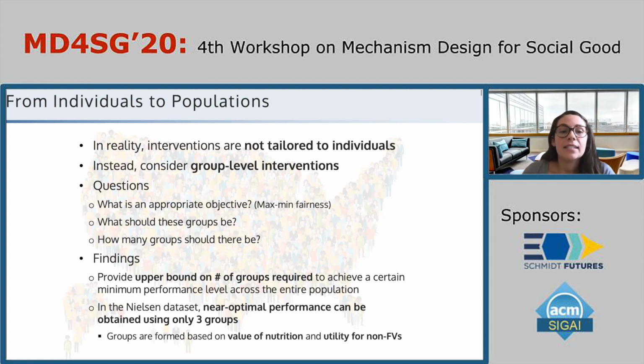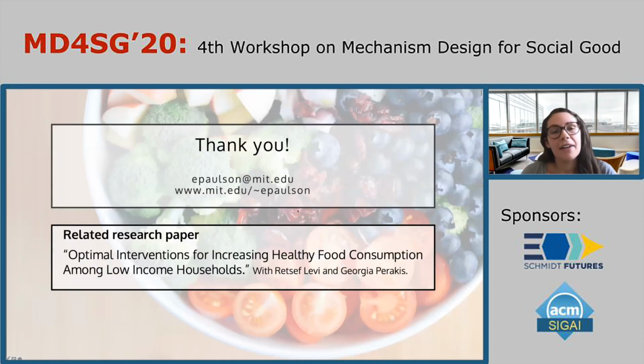In the Nielsen data specifically, we find that near optimal performance can be obtained using only 3 groups, where these 3 groups are formed by segmenting households based on their value of nutrition and their utility for non-fruits and vegetables. So while the model can be used to optimize individual intervention bundles, we can still use this model to get very near optimal intervention bundles across the population. And with that, I will conclude.